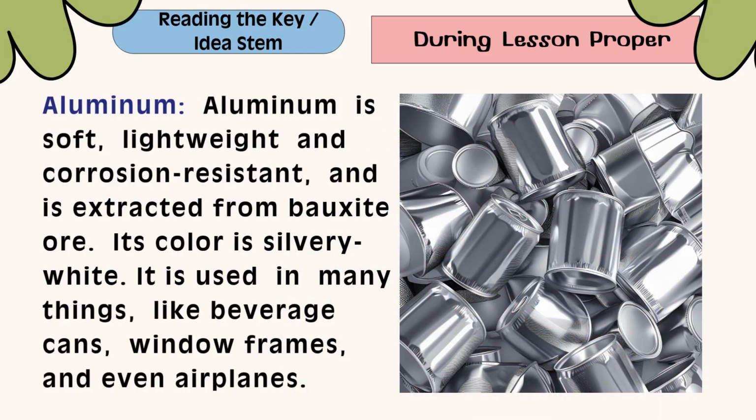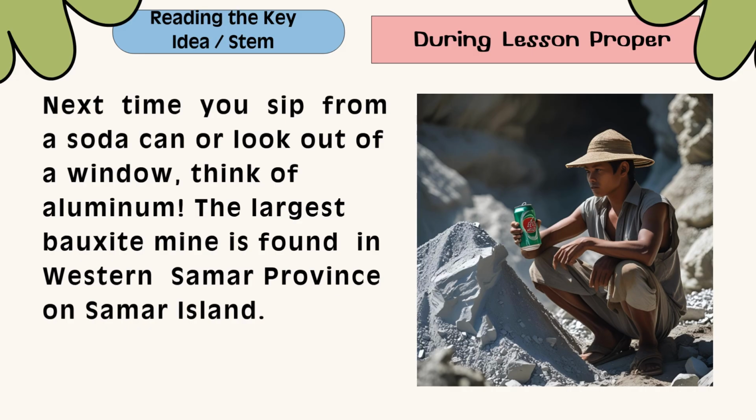Aluminum. Aluminum is soft, lightweight, and corrosion resistant and is extracted from bauxite ore. Its color is silvery white. It is used in many things like beverage cans, window frames, and even airplanes. Next time you sip from a soda can or look out of a window, think of aluminum. The largest bauxite mine is found in the western Samar province on Samar Island.